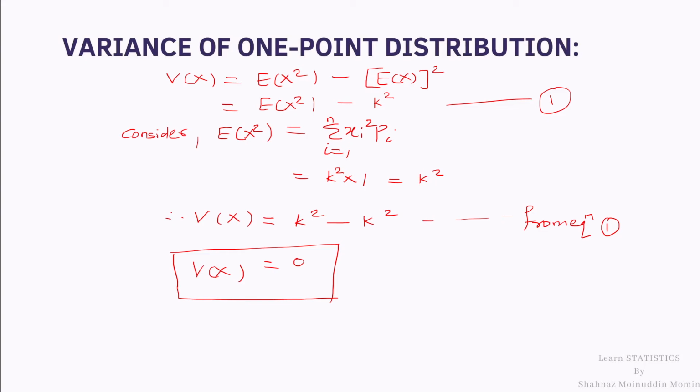In this lecture, we learned what is one point distribution and how we draw the PMF of one point distribution. Further, we calculated the mean of one point distribution, and that comes to be that point itself, and the variance of one point distribution, which is always 0 for any point we have considered. In this way, we complete one point distribution.